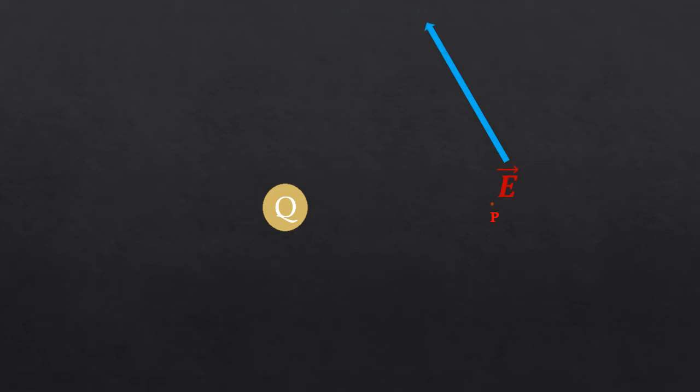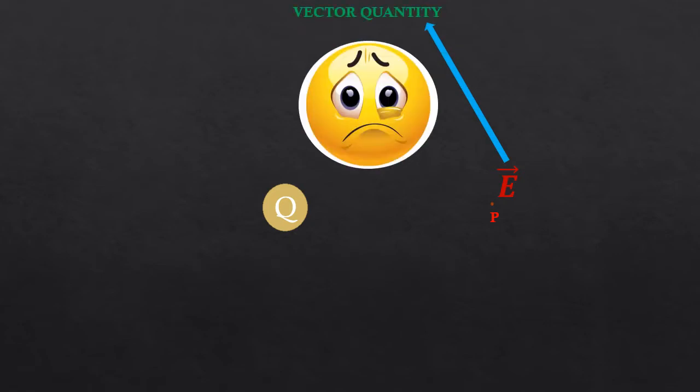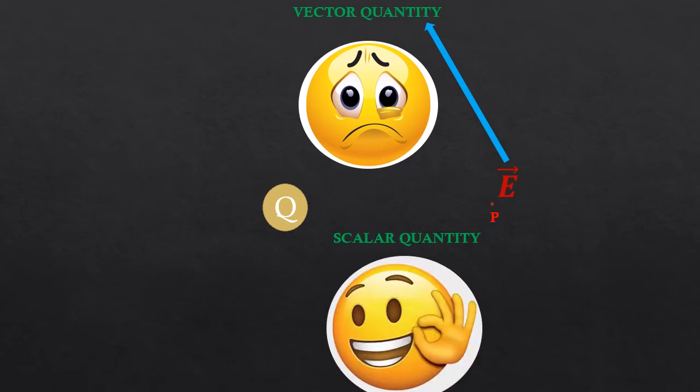But sometimes dealing with a vector quantity is not simple. We can overcome this difficulty with the help of electrostatic potential. Instead of using the electric field intensity vector, we will describe the same field by assigning a scalar quantity to each point in the region, known as electric potential. This makes our calculations simpler. So the concept of electrostatic potential is introduced to make our calculations simpler.